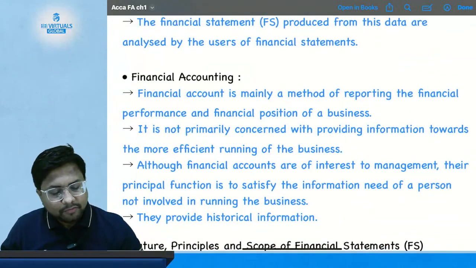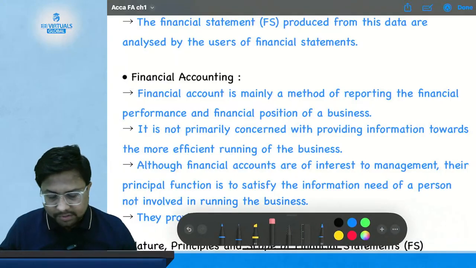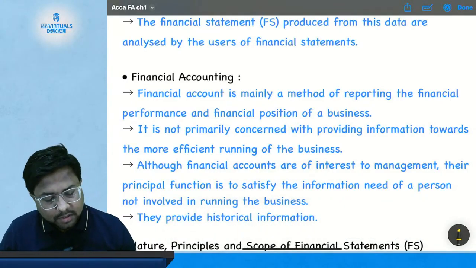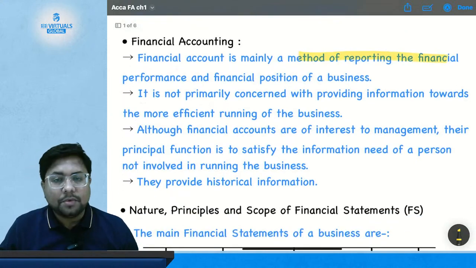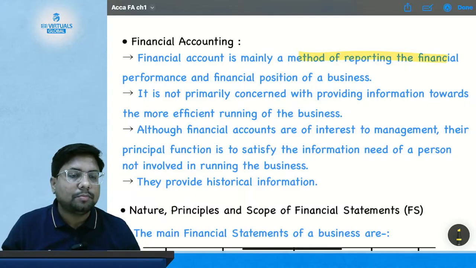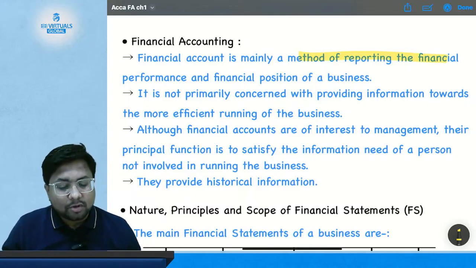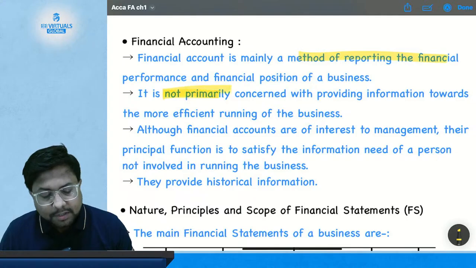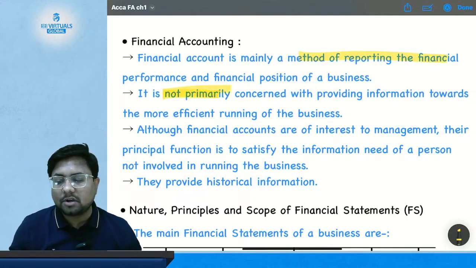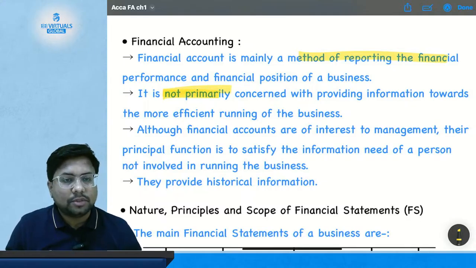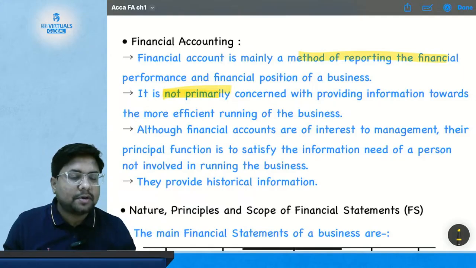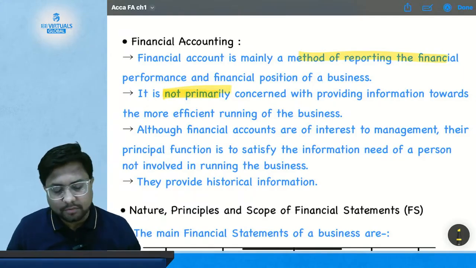What is financial accounting? Financial accounting is a method of financial reporting whose primary concern is not to serve information to people for the efficient running of the business. It is not the primary function or responsibility of financial accounting to provide information for the efficient running of the business, because that is the primary function of management accounting and not of financial accounting.